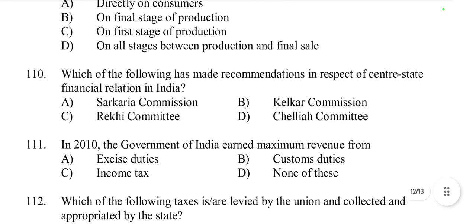Then question number 110. Which of the following has made recommendations in respect to center-state financial relation in India? Sarkaria Commission, Kelkar, Rekhi or Chelliah Commission? It is Sarkaria Commission, which was formed in 1983, focusing on center-state relations including financial devolution.